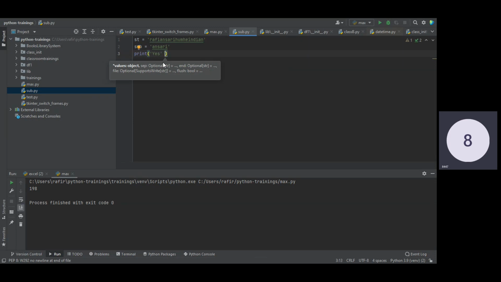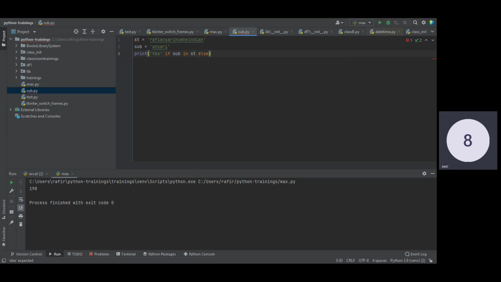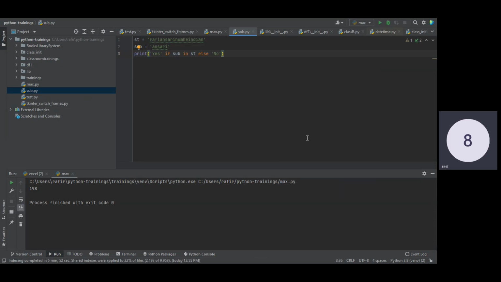So I write: yes if sub in st else no. If I run this statement, it will tell us whether this string is present or not. Obviously yes will come because this substring is present in st. Give me a moment, let me run this program.